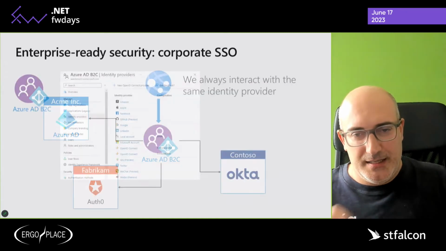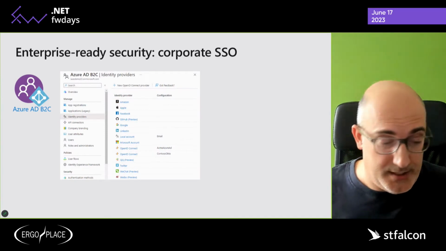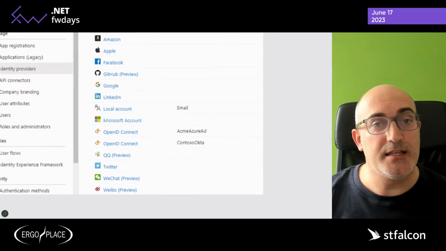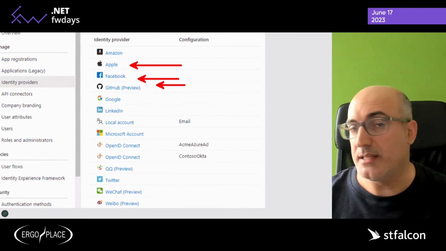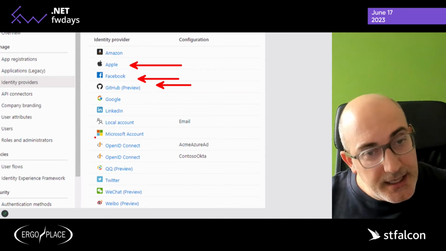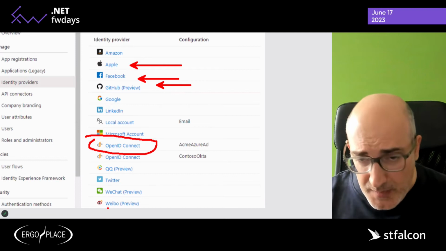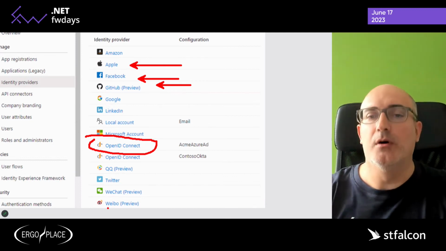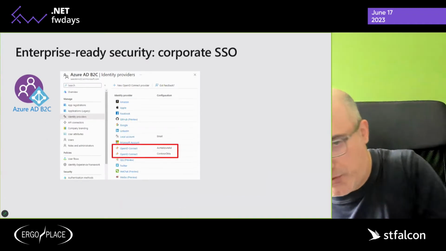The first feature we're going to look at is called identity providers. So what is the idea here? Azure AD B2C can integrate with a number of external identity providers like Apple, Facebook, GitHub, etc. The idea is to leverage these generic OpenID Connect providers and create one per client that we want to work with. So we're going to create one for Acme, one for Contoso.